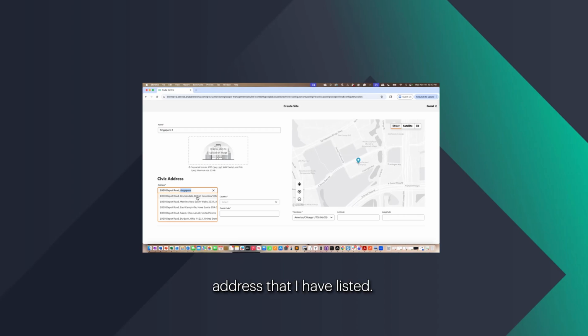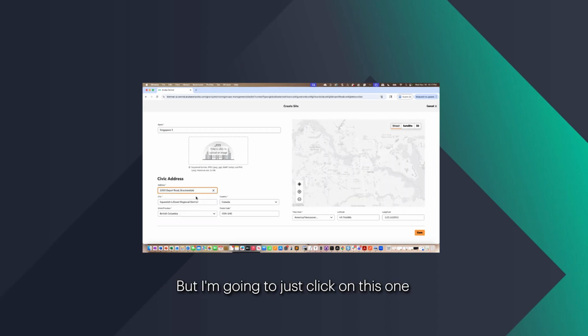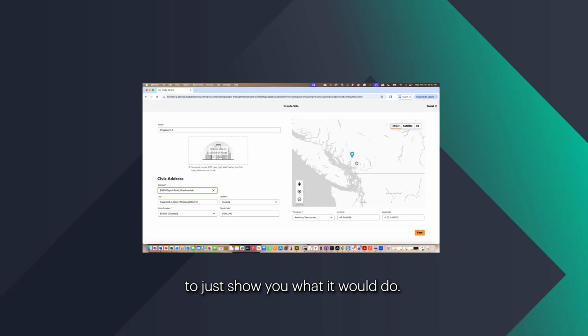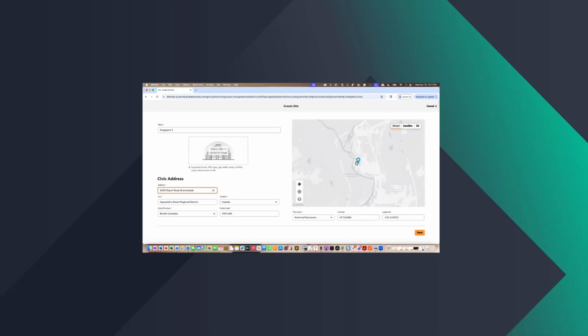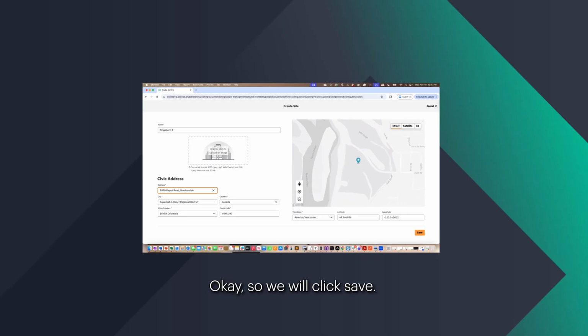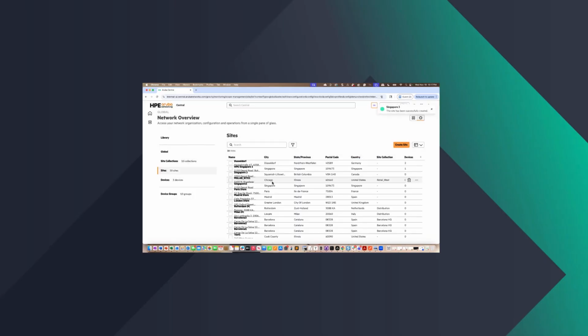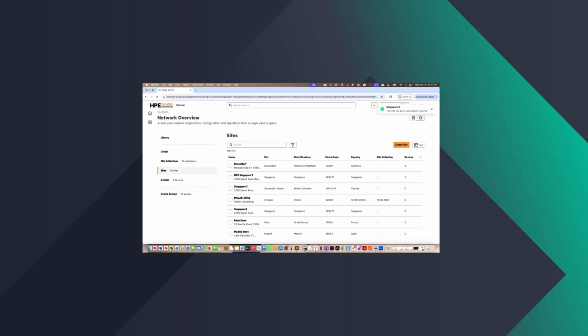That's totally the wrong address that I have listed, but I'm going to just click on this one to show you what it would do. Okay, so we would click save. And then we have that done.